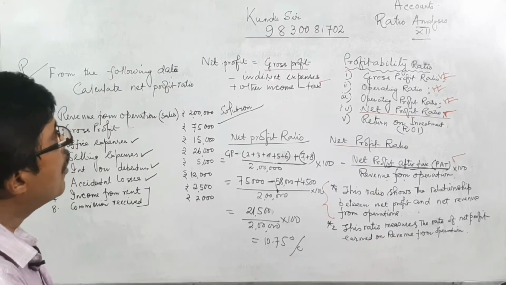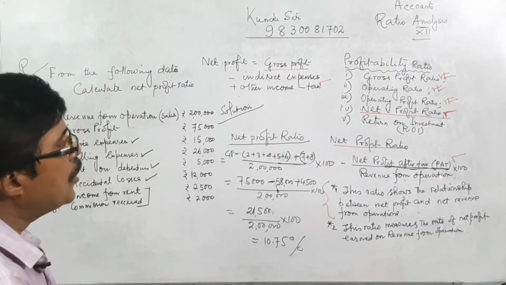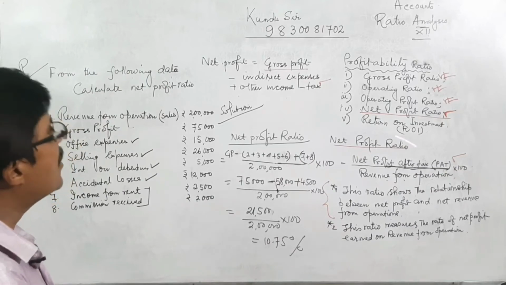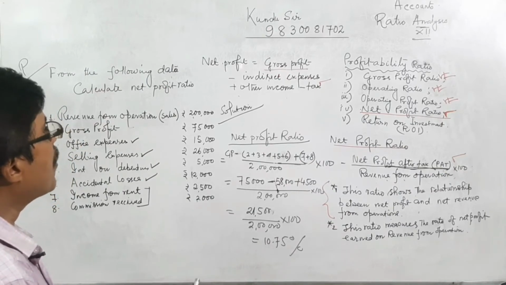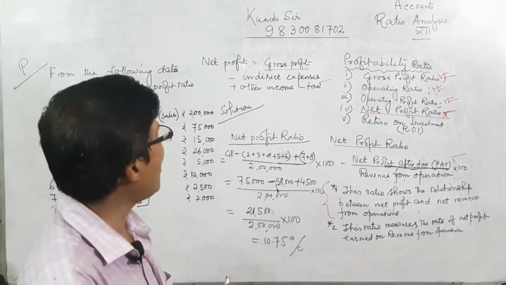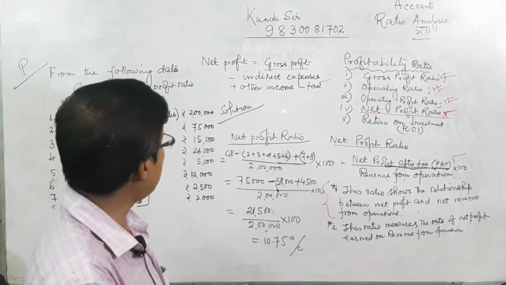From revenue from operation, if we deduct cost of goods sold, that means direct cost, we will get gross profit. From the gross profit, you deduct indirect expenses plus other income, that is not profit from operation, that is other income.